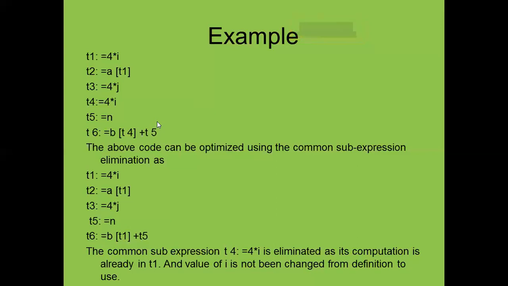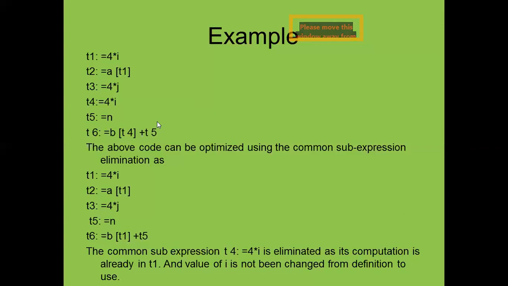In this expression we can see that 4 star I is common. So ultimately there is no need to choose a new temporary variable for assigning the repetitive sub expression. So ultimately we will avoid such type of sub expression.